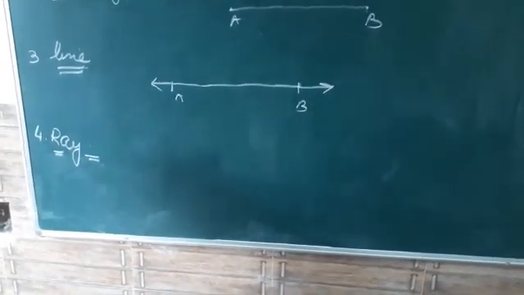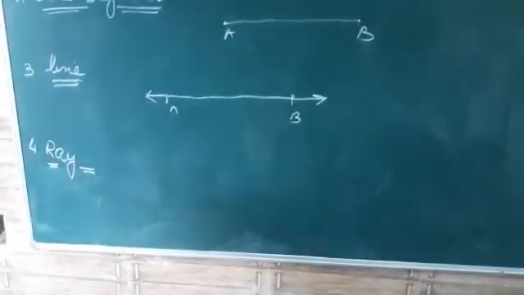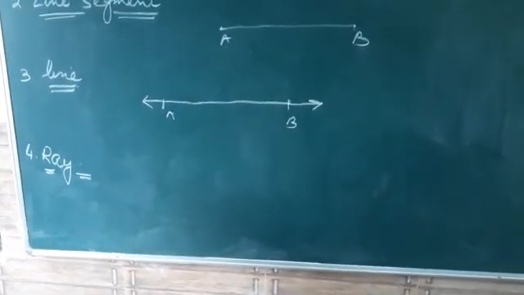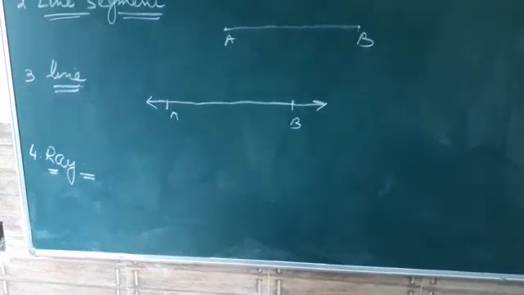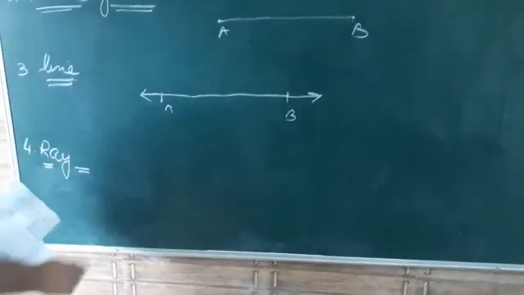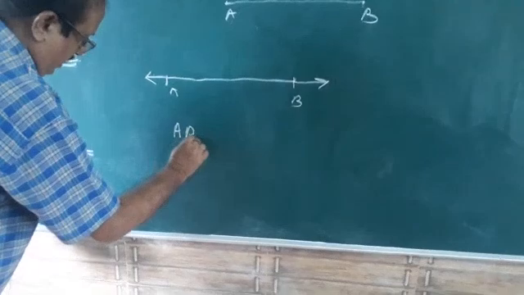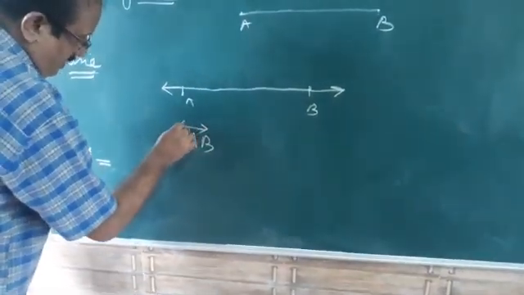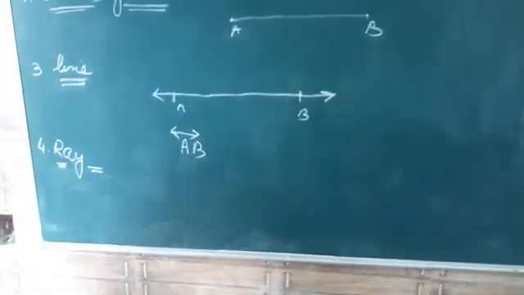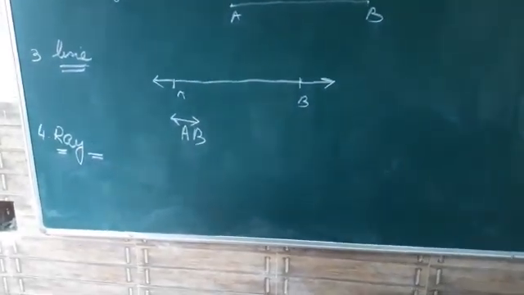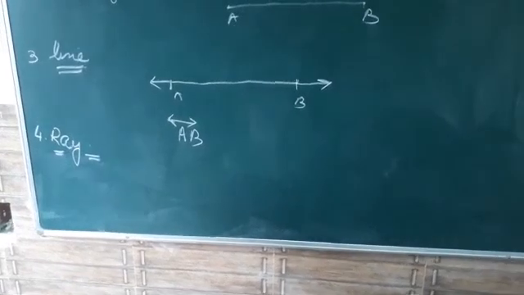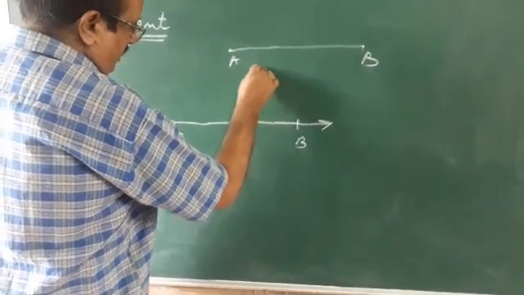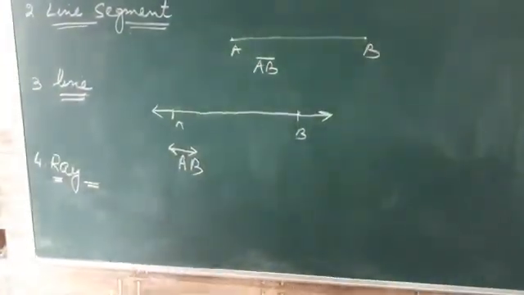Therefore a line has no definite length, and we may sometimes denote it by a small letter, or we can write AB. We call it the line AB. Clear? And the line segment AB we can denote by this also. Clear?